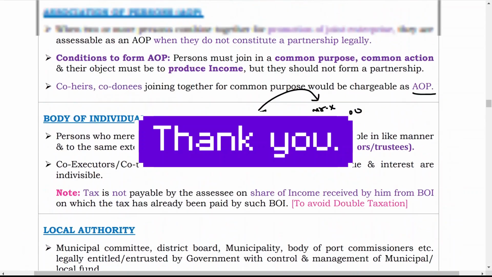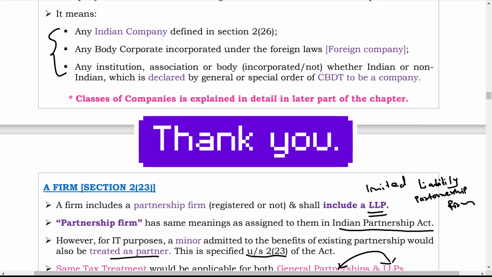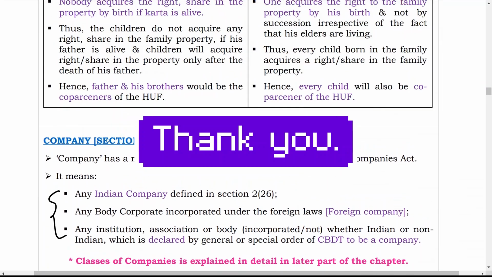So that's all about the meaning of person as per section 2 subsection 31.